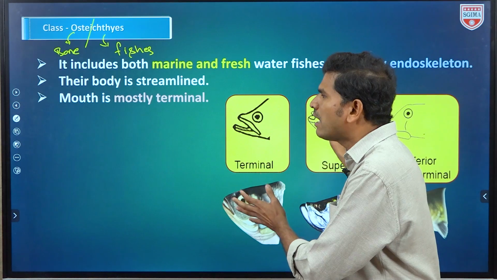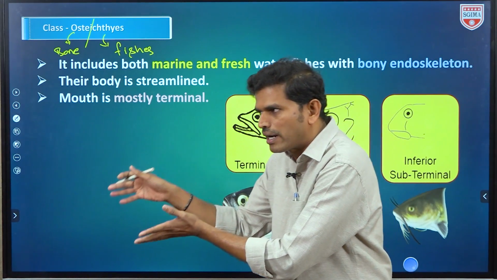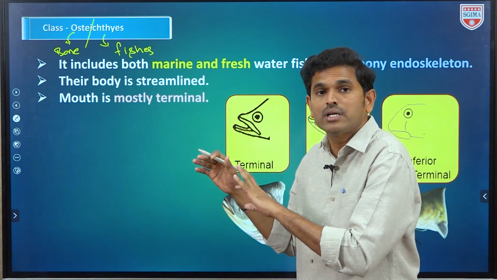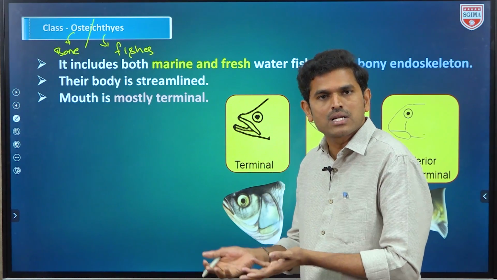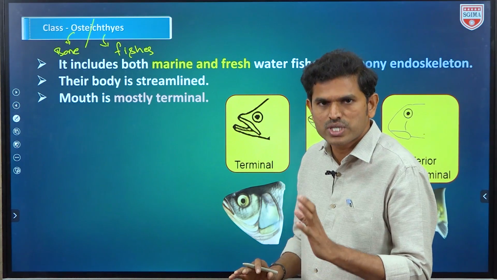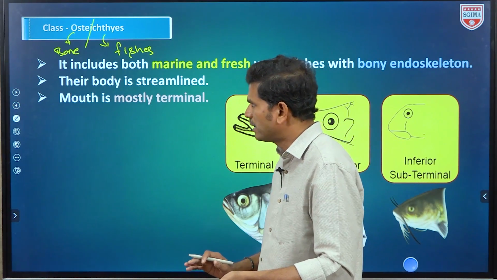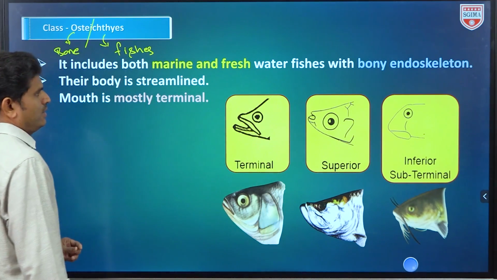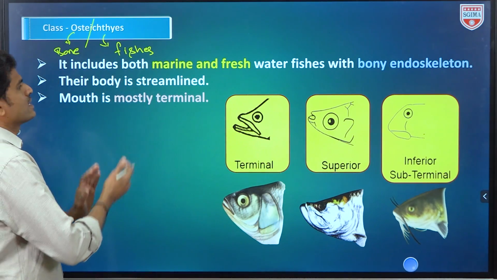That's why these organisms contain the bony endoskeleton. Mammals and reptiles also contain a bony endoskeleton, but among fishes, those that contain the bony endoskeleton are grouped under Osteichthyes fishes. So this is the meaning of Osteichthyes.